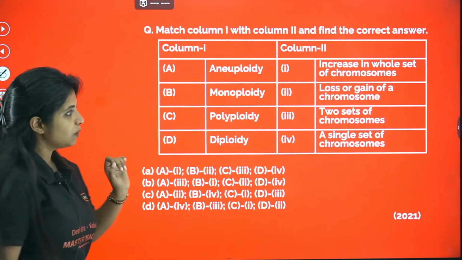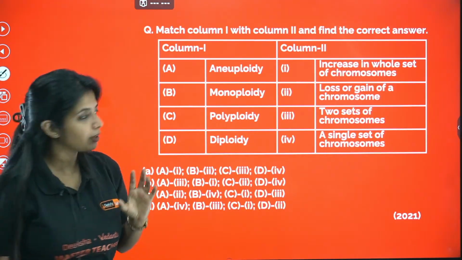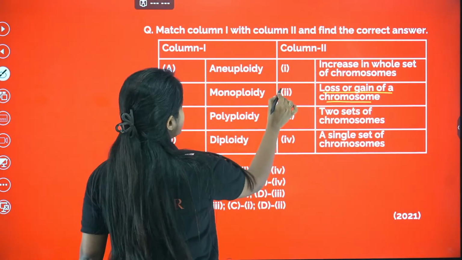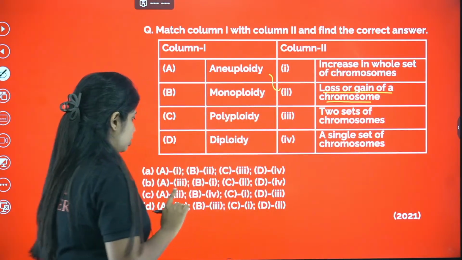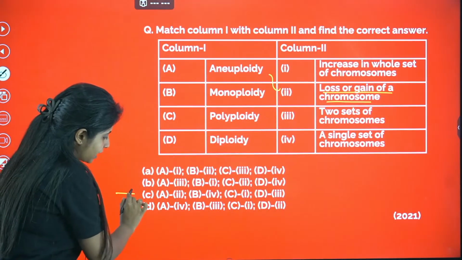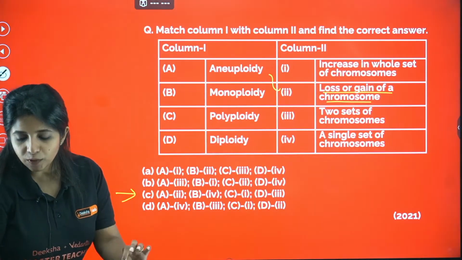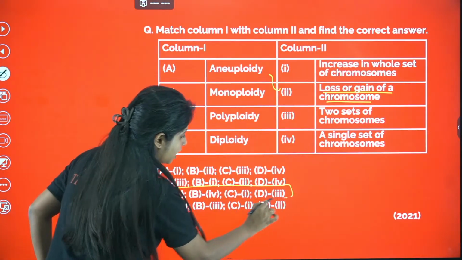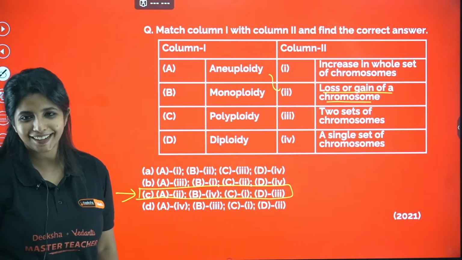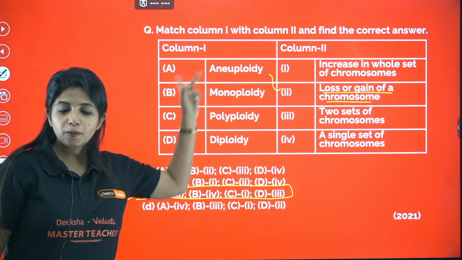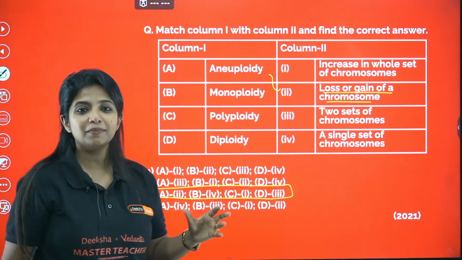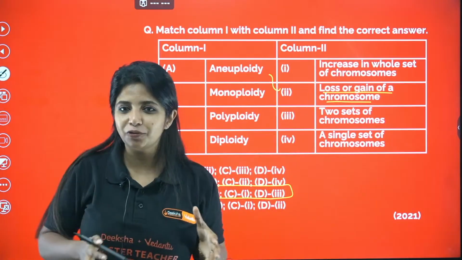Which is the easiest thing to link over here? Loss or gain of a chromosome. We know loss or gain of a chromosome is going to be aneuploidy. A goes with 2. I just have one option like that, and with that I can find my answer. Now, what is polyploidy? Aneuploidy means loss or gain of a chromosome. Polyploidy means basically gain of a whole set of chromosome.